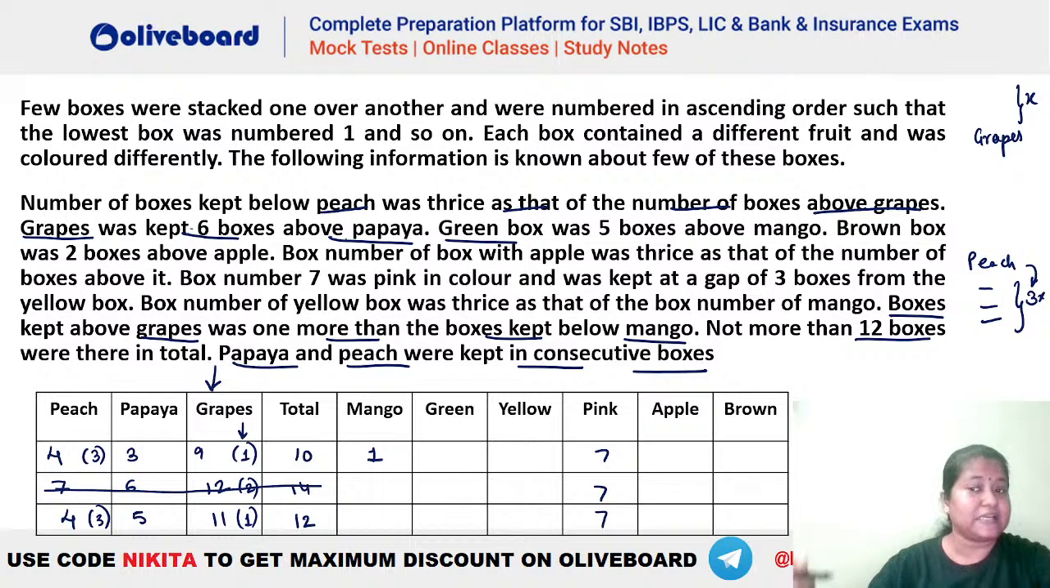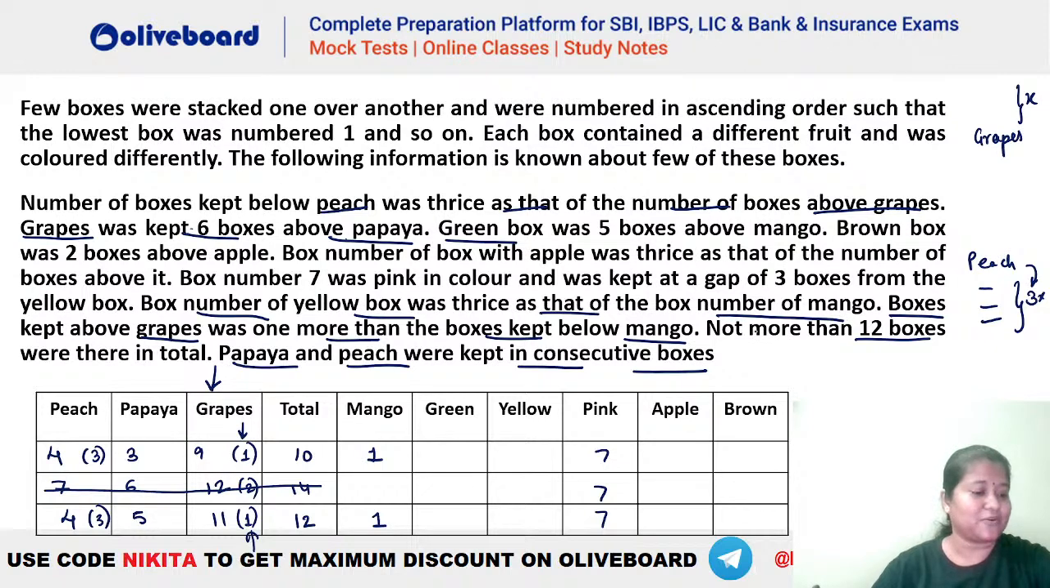So you can see the number of boxes above grapes has to be 1 more than the boxes below mango. So if we have 1 box above grapes, we should have 0 boxes below mango. So 0 boxes below mango, that means box number mango is the lowest one. That means 1. Similarly, in this case also you can see we have 1 box above grapes. That means again mango has to be the lowest one. That is mango is 1 here again. So no problem. Both of them are fine till now. तो mango मिल गया. What else do we have here? Let's see. Mango से क्या connected था? Box number yellow is thrice as that of box number of mango.